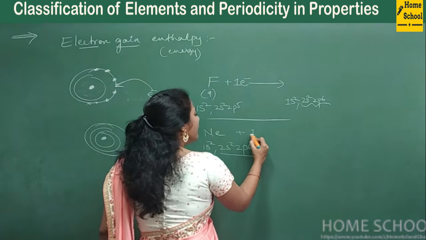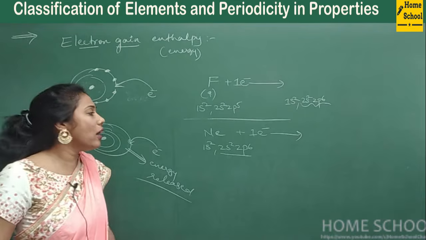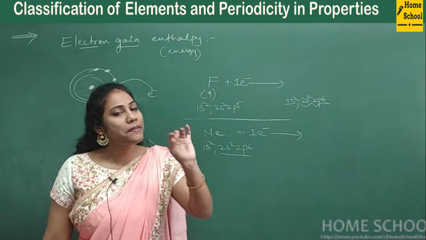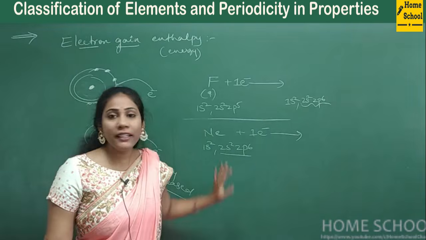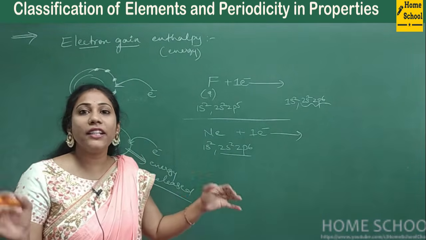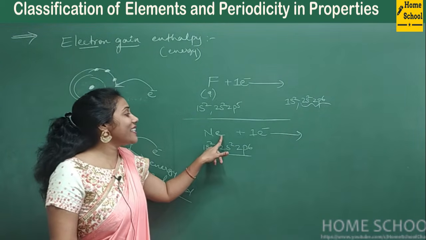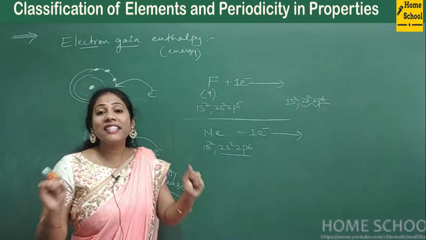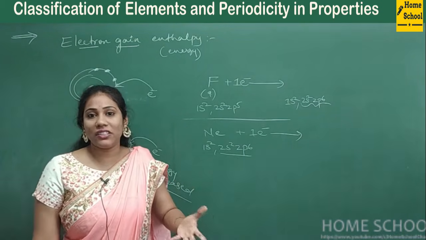Now, if you add one electron to neon, will this neon accept it or not? Definitely no. You don't want that one electron. Why? Because it is already satisfied with whatever electrons it has. So on adding this extra electron, neon is getting unstabilized. Its energy becomes more actually.